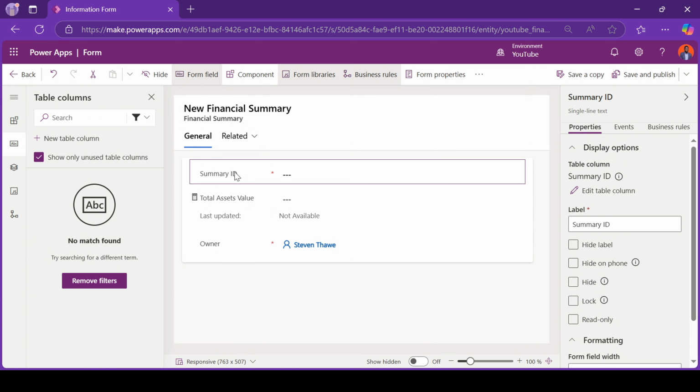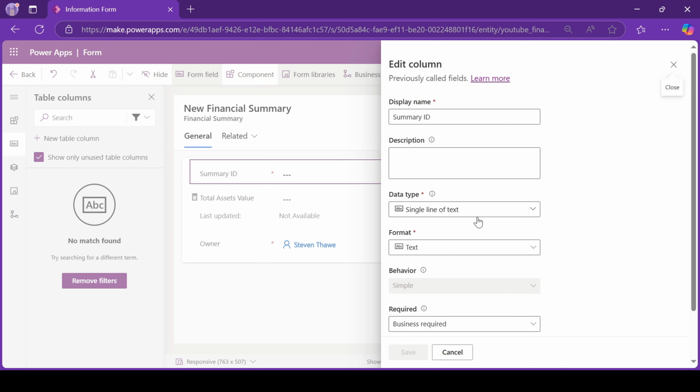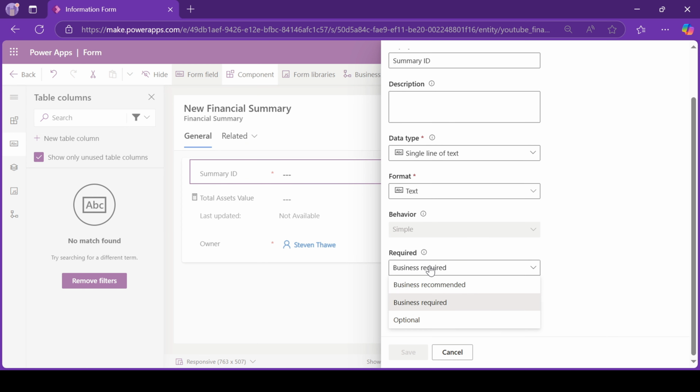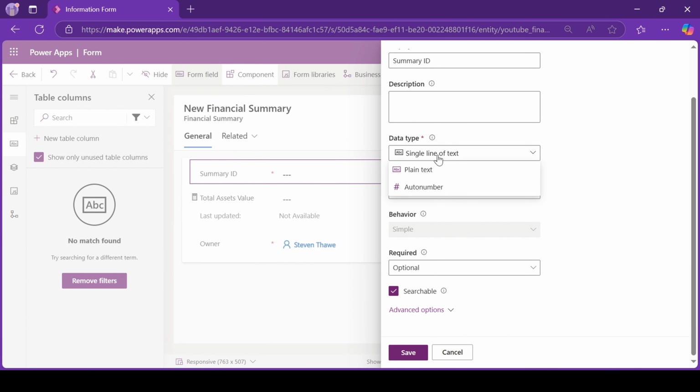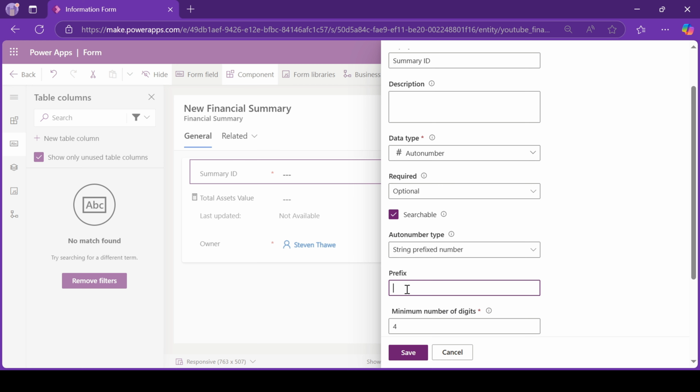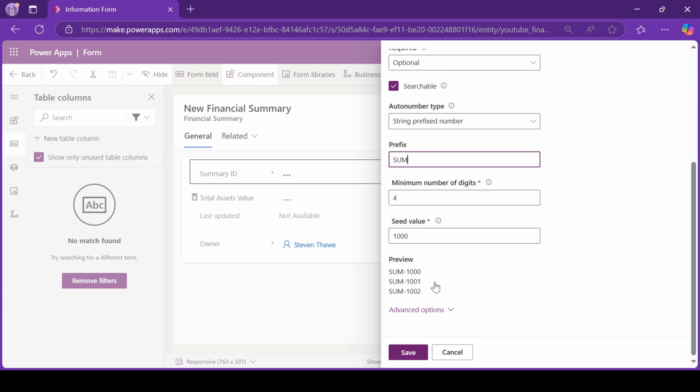On the summary ID, you see that here it's mandatory. We don't necessarily need to have anything in there. So first of all, let's edit it. Select it, edit. Let's make sure that it's not mandatory. It's just optional. And on the data type, it shouldn't be single line text. It should just be an auto number. You can say summary ID, summary, and so on and so forth.